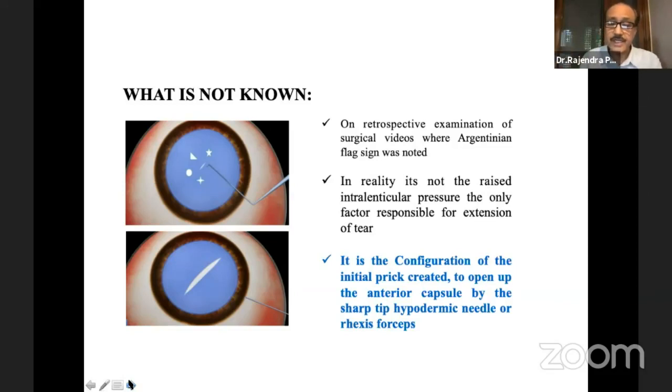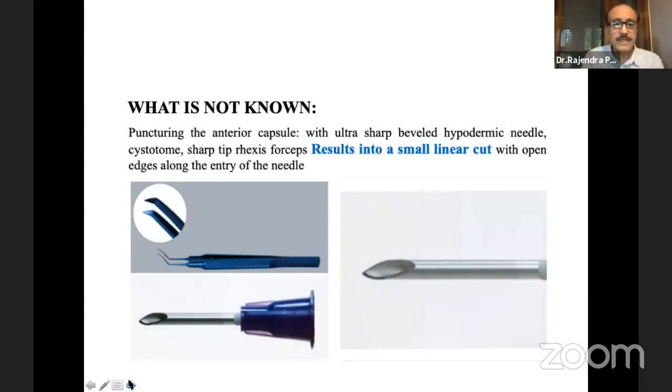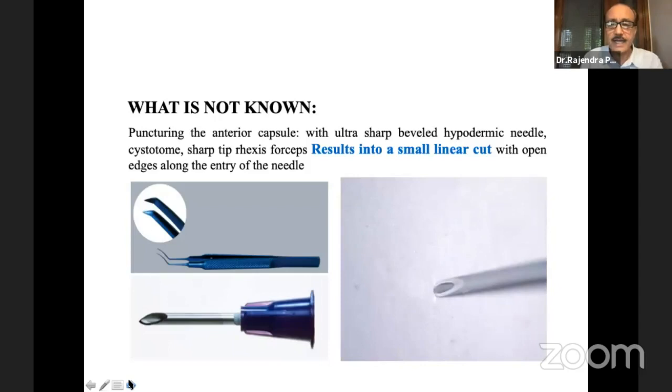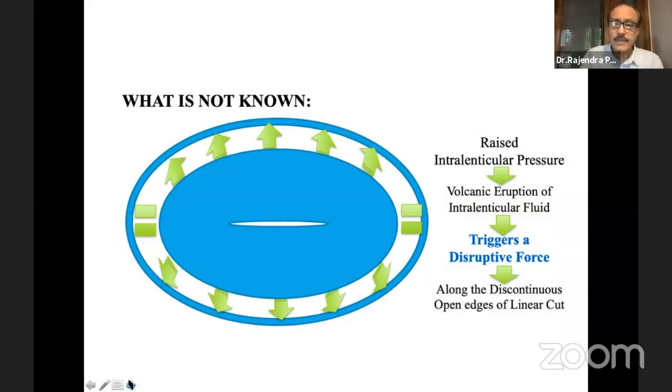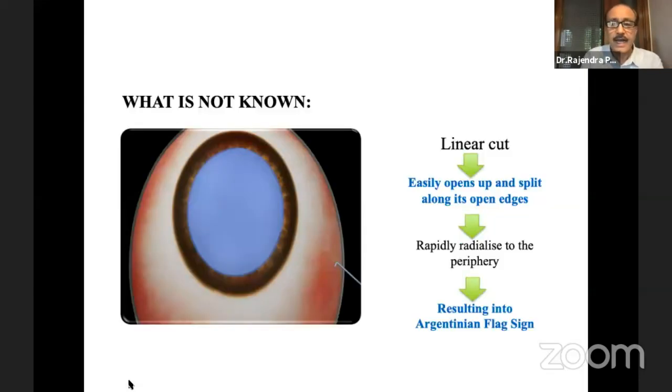It is the configuration of the initial prick created to open the anterior capsule by the sharp tip hypodermic needle or the Raxis forceps. Because if you look at puncturing the anterior capsule with an ultra-sharp beveled hypodermic needle, cystotome or sharp tip Raxis forceps, it results in a small linear cut with open edges along the entry of the needle. Raised interlenticular pressure with volcanic eruption of the interlenticular fluid triggers a disruptive force along the discontinuous open edges of the linear cut. And this linear cut easily opens up and is split along its open edges and rapidly radializes to the periphery, resulting in Argentinian flag sign.